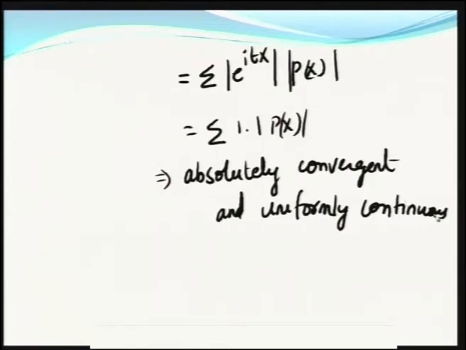What happens when the function is absolutely convergent and uniformly continuous? This implies phi X of t is continuous. This is dealt for X a discrete random variable.